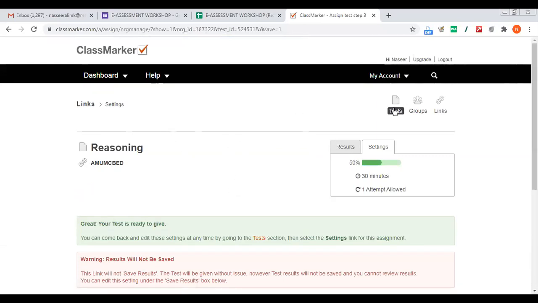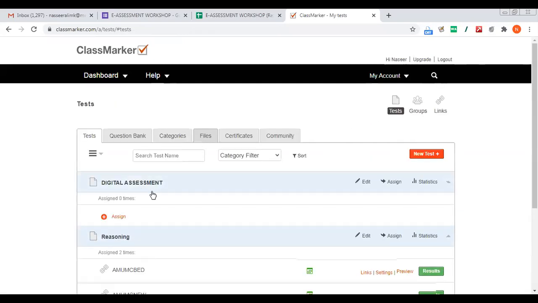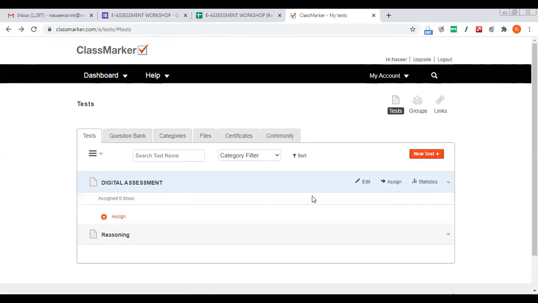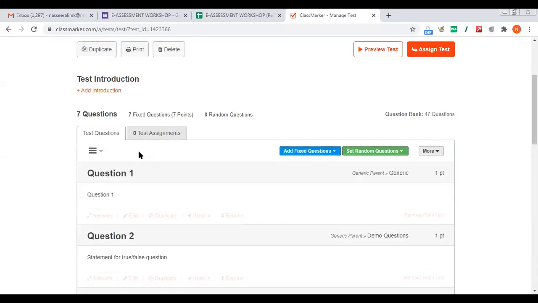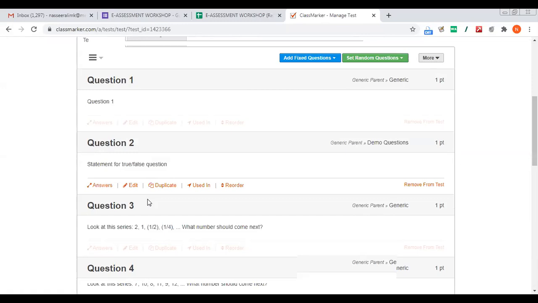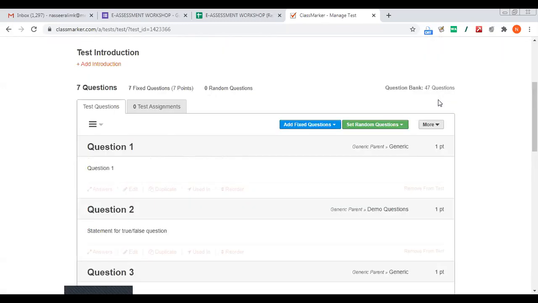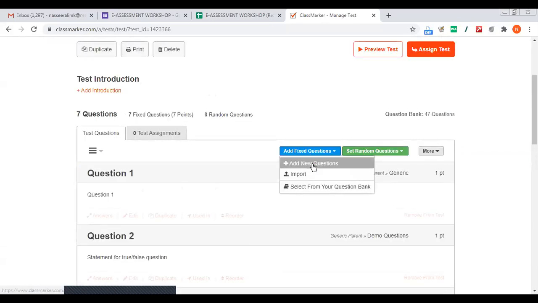Now what shall I do? I'll go back to the test. We will just make some more questions for the digital assessment. Digital question 1, question 2, some questions are already added. For the time being, I'll add some more questions.